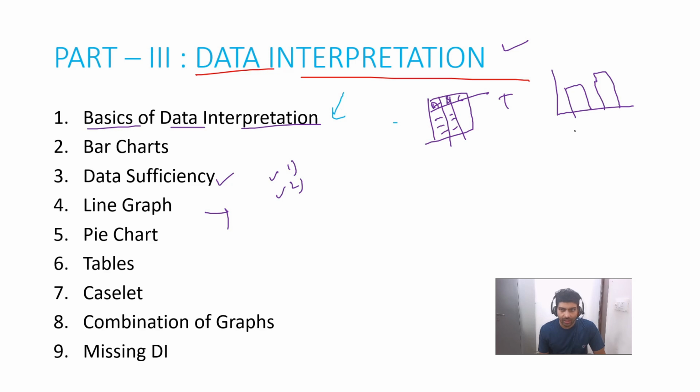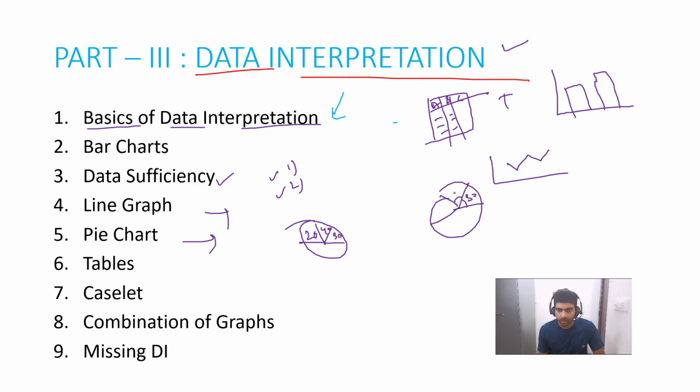Then we have line graphs also. A line graph is something like this. All these things are line graphs. A pie chart is a circular representation. So all these questions, a person invests 30% of the money in something, 40% in something, house rent, say car loan. So everything will be covered. This is given in terms of degrees also. Say this is 30 degrees, this is 40 degrees. So all these things. We have table based, which we have already discussed.